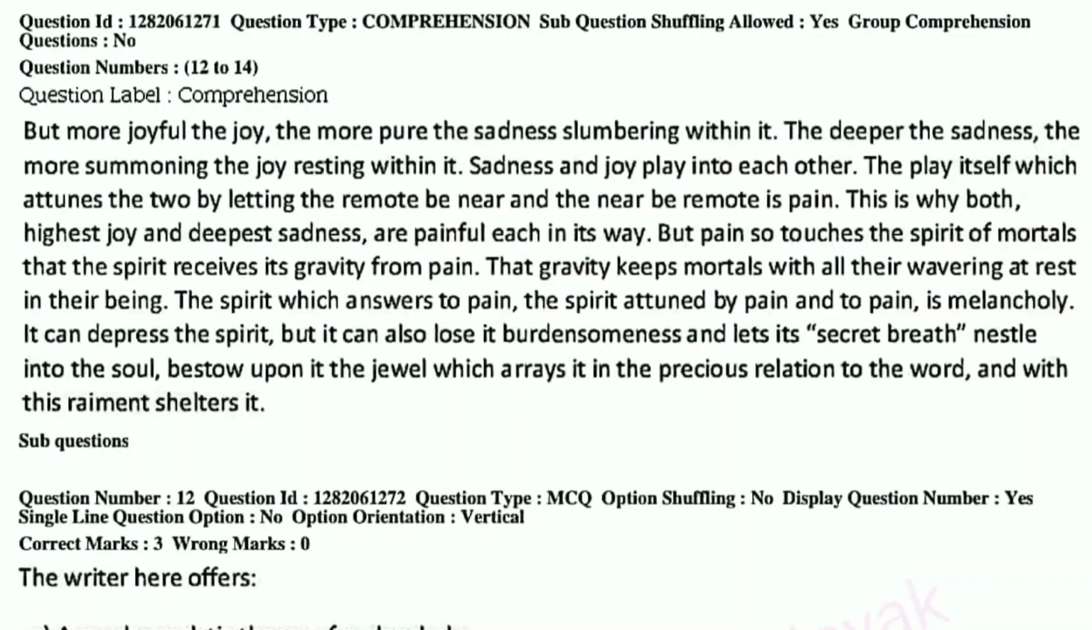But pain so touches the spirit of mortals that the spirit receives its gravity from pain. That gravity keeps mortals with all their wavering at rest in their being. The spirit which answers to pain, the spirit attuned by pain and to pain, is melancholy. It can depress the spirit, but it can also lose its burdensomeness and let its secret breath nestle into the soul, bestow upon it the jewel which arrays it in the precious relation to the world, and with this raiment shelters it.